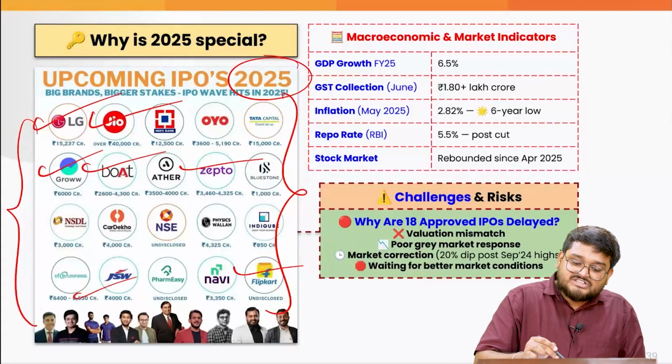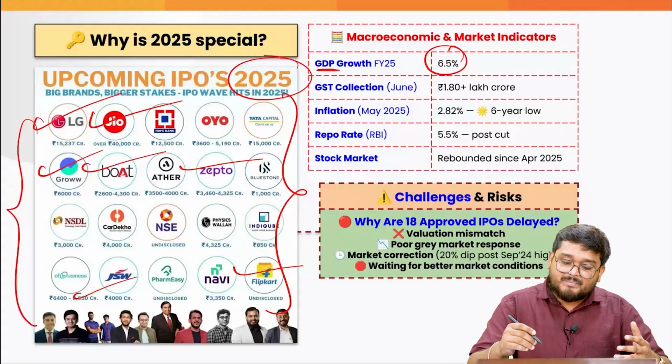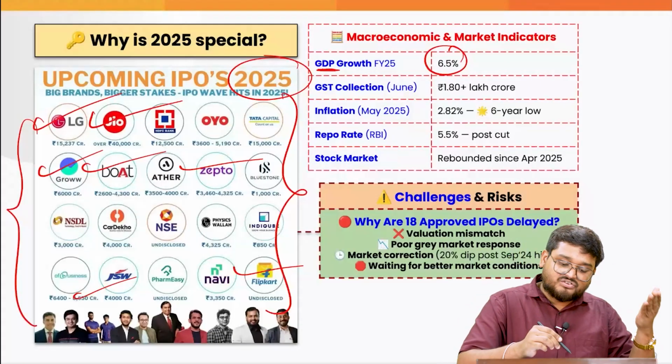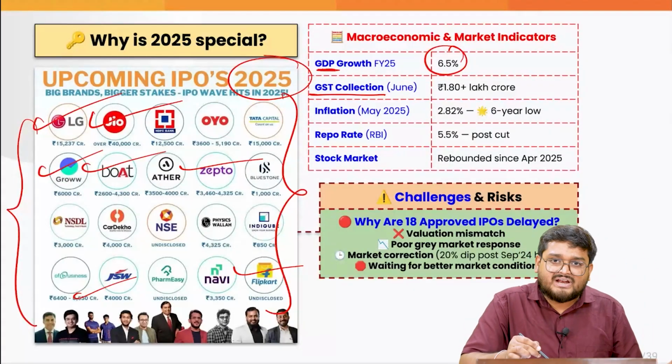Why? Because the GDP growth is actually at a very comfortable level. The economy is growing. People are demanding more goods and services. They are also seeing better demand. Also, GST collection over a period of time is increasing.